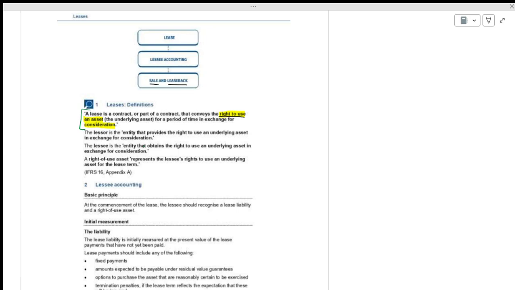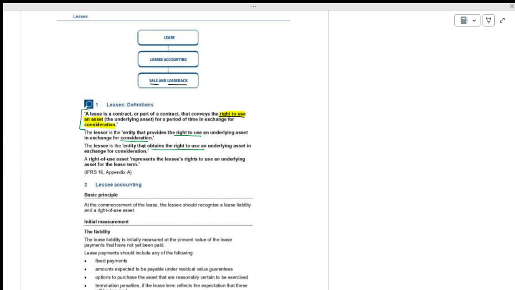What is the difference? People say that lease and rent are both the same, but technically speaking, in the rent we will not have the right of use of asset wording. Here in the lease you have a right of use of asset. You have the right over the asset, control over the asset in simple words. The lessor is the person who will provide the right to use in exchange of consideration. They mean the owner, and the lessee is who obtains the right to use.